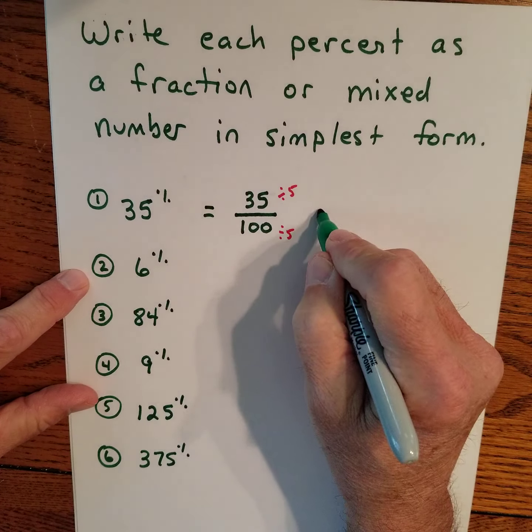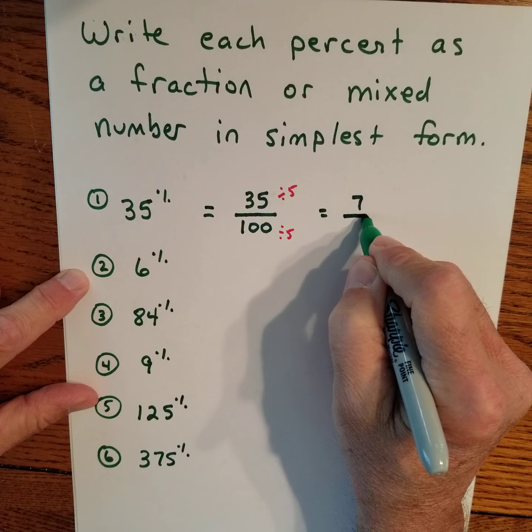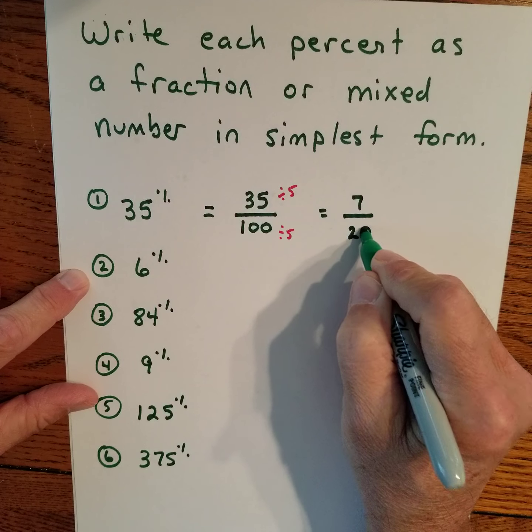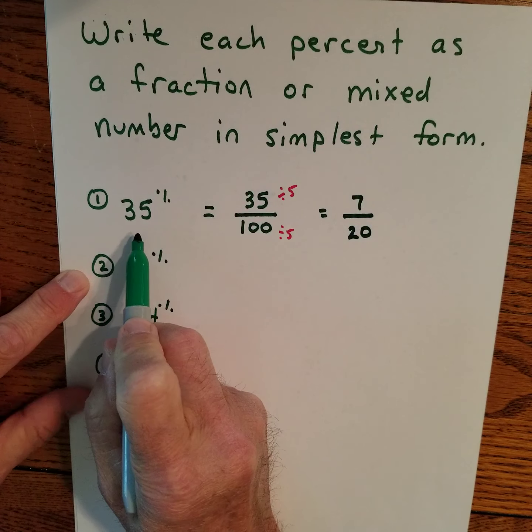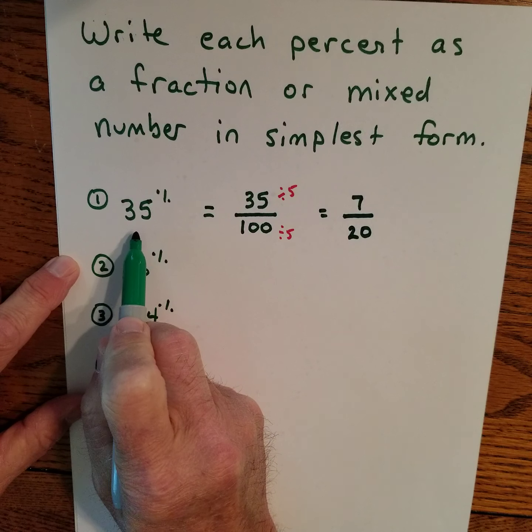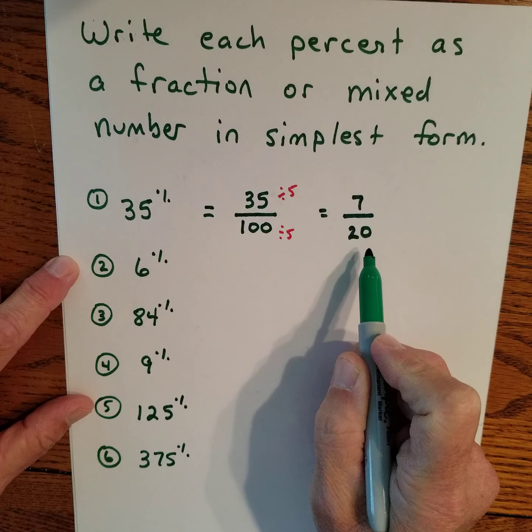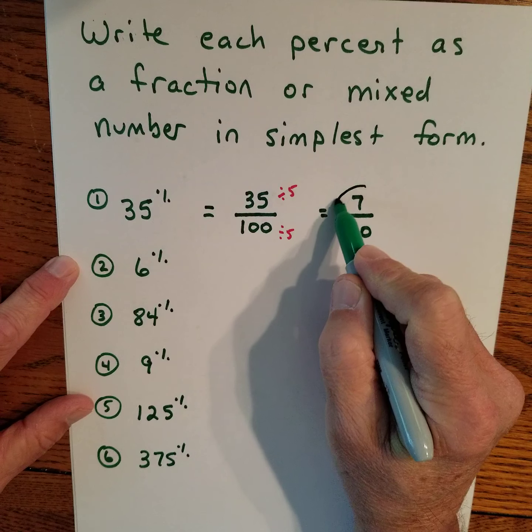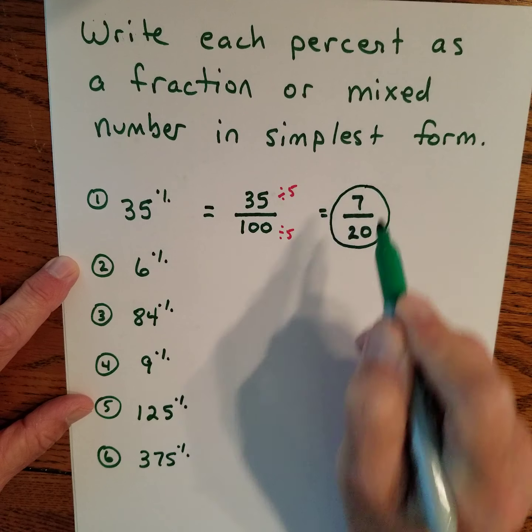35 divided by 5, that's 7. 100 divided by 5, that's 20. If you make 35% of your free throws, you'll make 7 out of 20. Got it. Here's number 2.